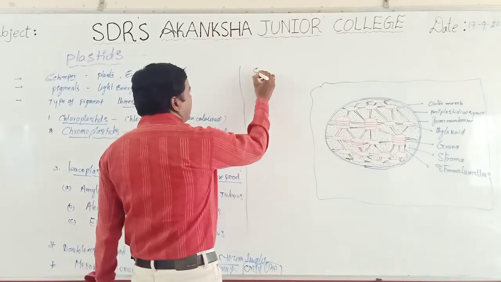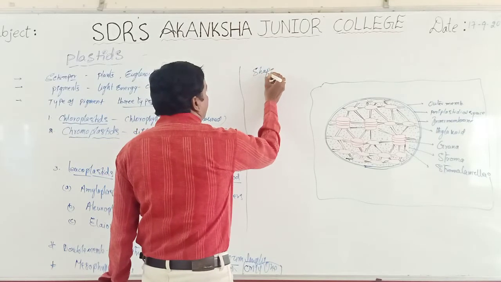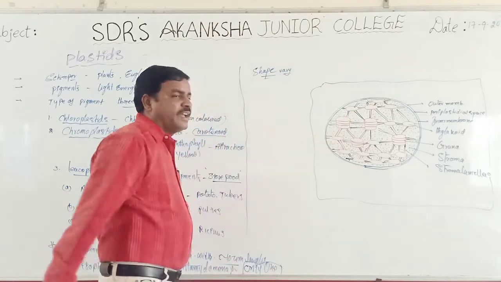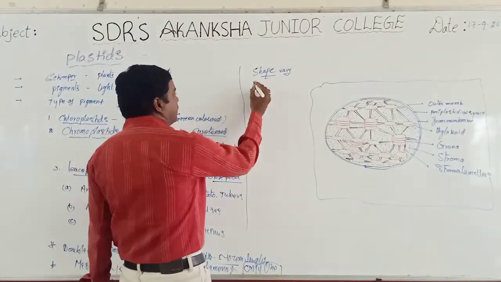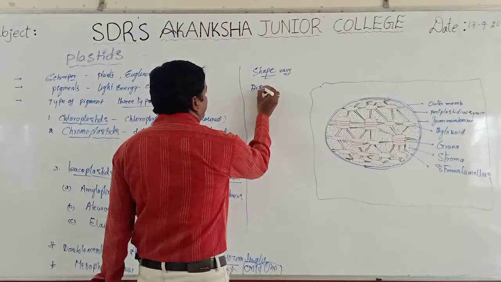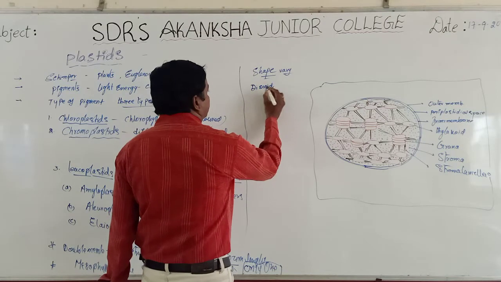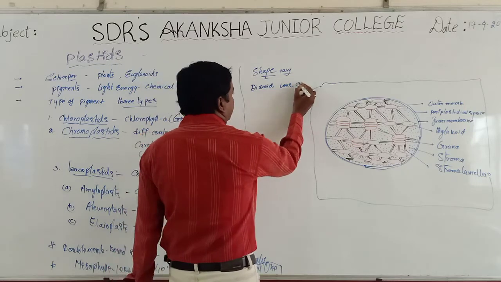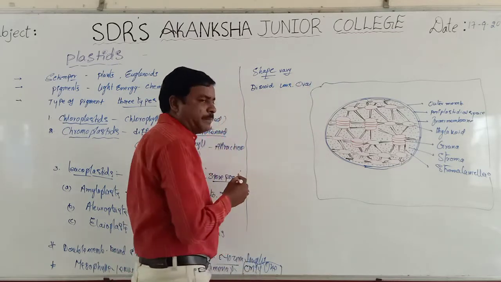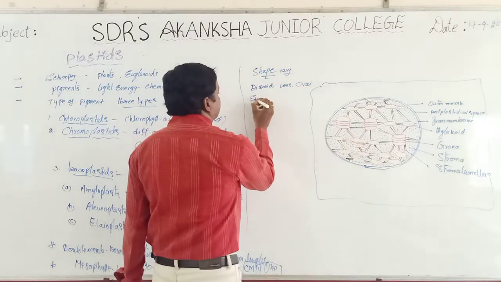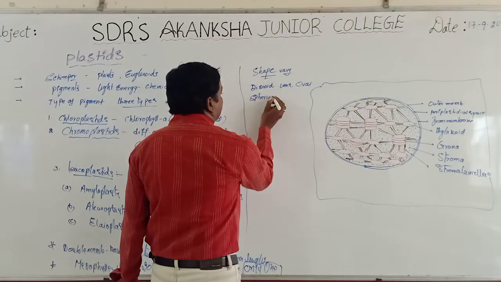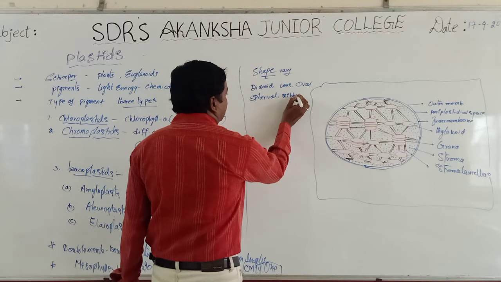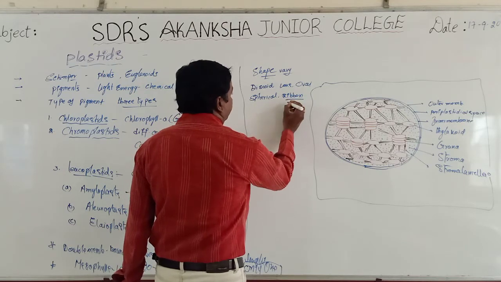Similarly, the shape of chloroplast is also varying. In some members they are discoid, in some lens shaped, in some oval shaped, in some spherical shaped, and in some ribbon shaped.